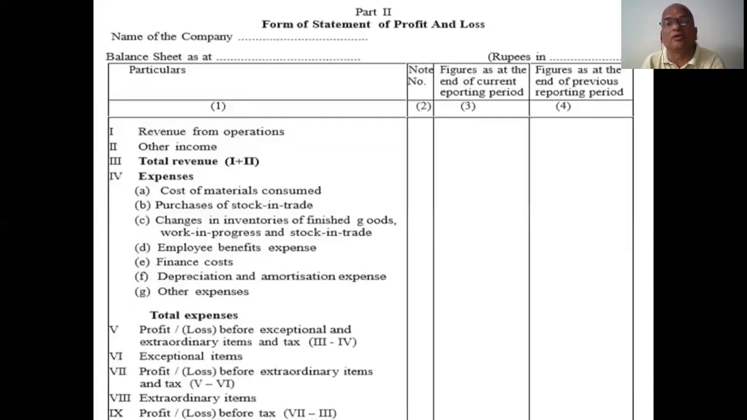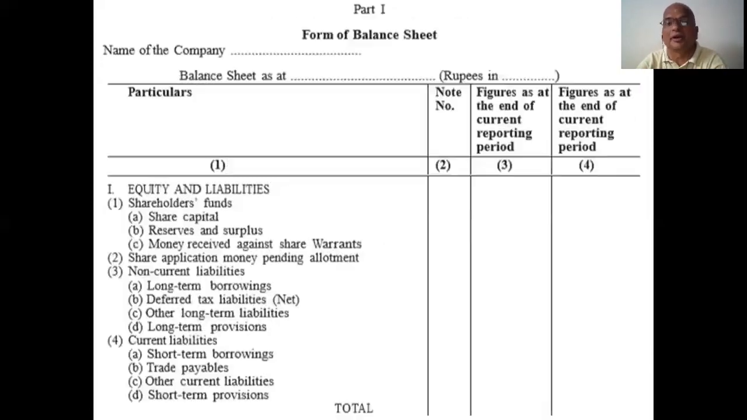Similarly, the P&L account, profit and loss account, Part 2, Schedule 3, Part 2 of the company's final accounts. Name of the company, same. It is a P&L account date, not a balance sheet date, rupees as it is. Same columns: particulars, note number, figures at the end of the current reporting period, figures at the end of the previous reporting period. Actually, I typed it wrongly; one must be changed.